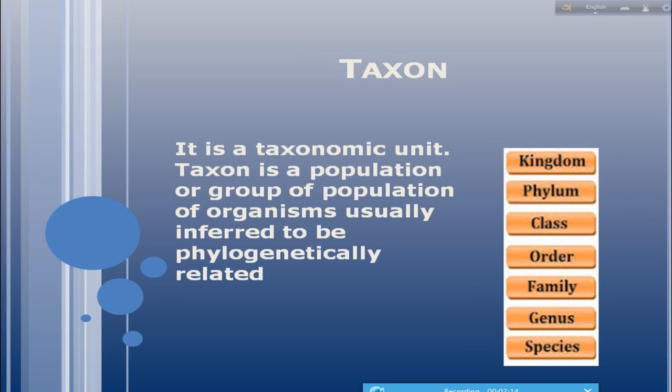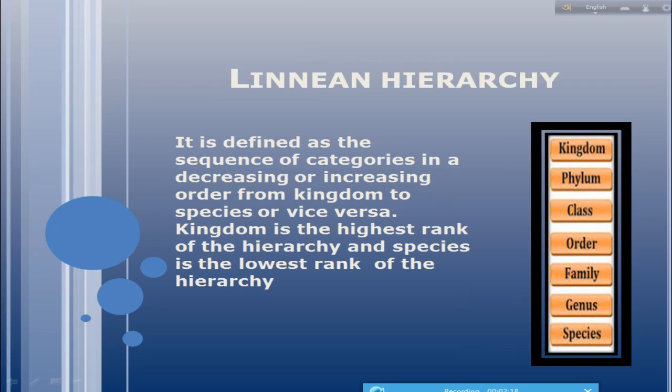Now, what is the Linnean hierarchy? These are taxonomic hierarchy categories introduced by the scientist Carolus Linnaeus. That's why it is known as the Linnean hierarchy. It is defined as a sequence of categories in decreasing or increasing order from kingdom to species or vice versa.